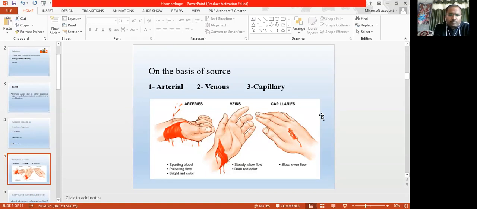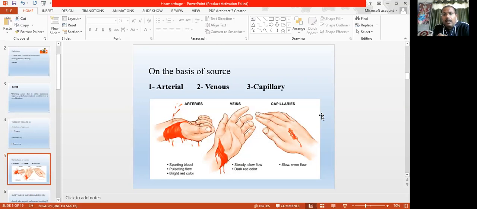Blood flows with strong pressure in the arteries, and with less pressure but continuously in the veins. In the artery it is spurting and pulsating in nature. In the veins, the blood coming from the wound is a steady flow with continuous pressure.